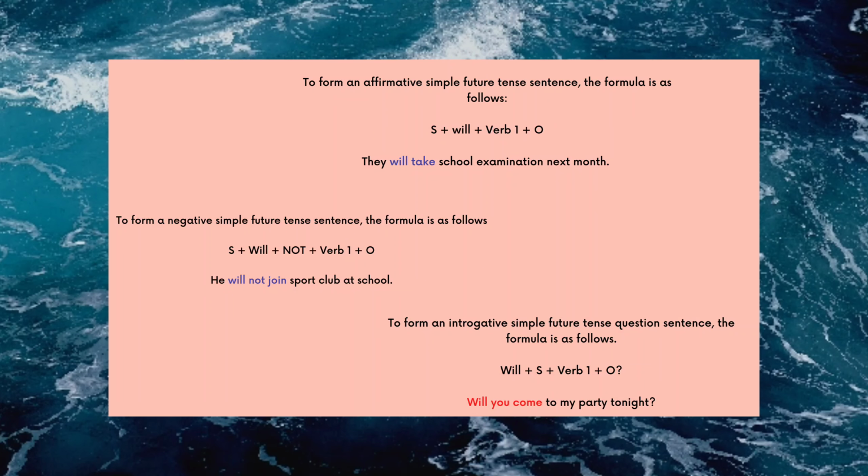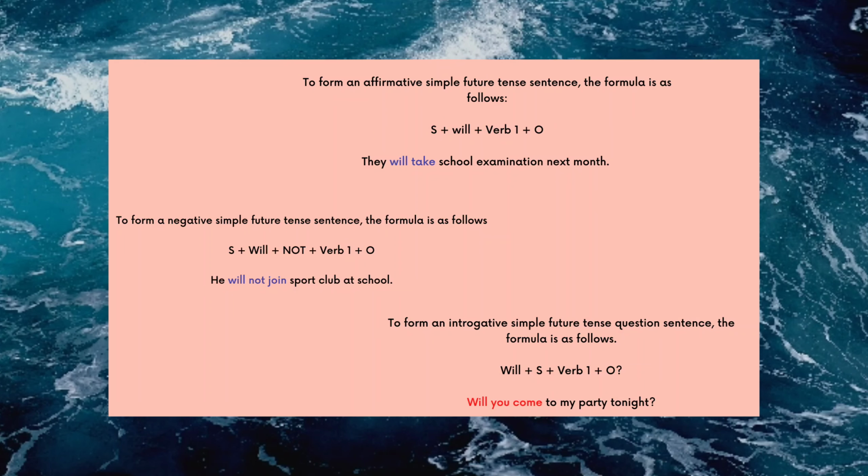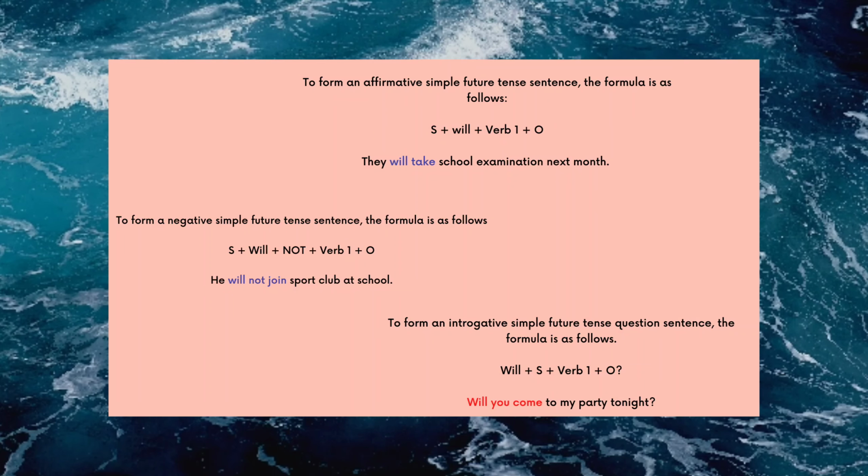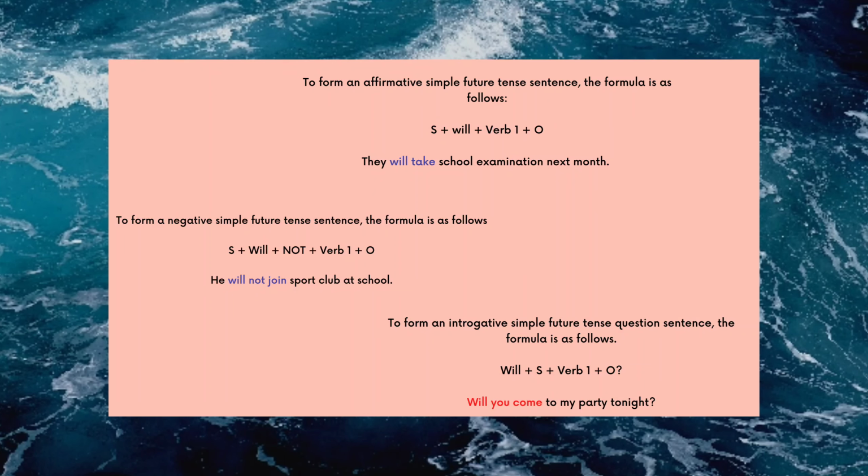He will not join sport club at school. And for the interrogative, you have to remember, put will at the beginning of the sentence. Will plus subject plus verb 1. Will you come to my party tonight? So you have to remember this: affirmative, negative, and interrogative.